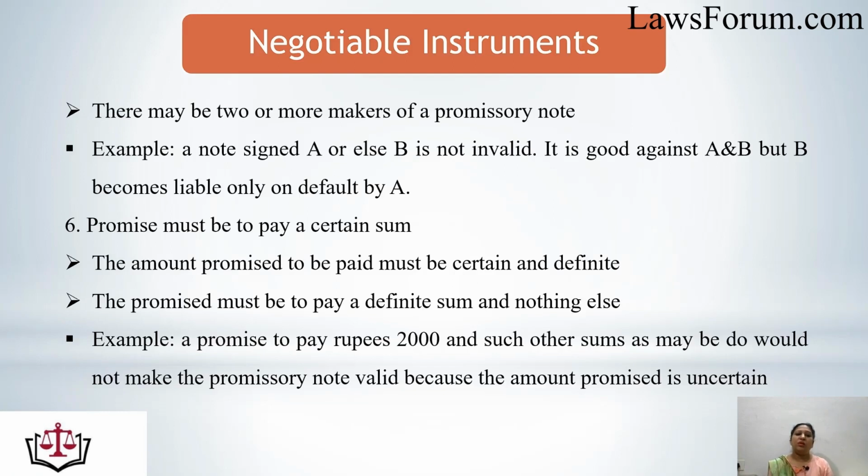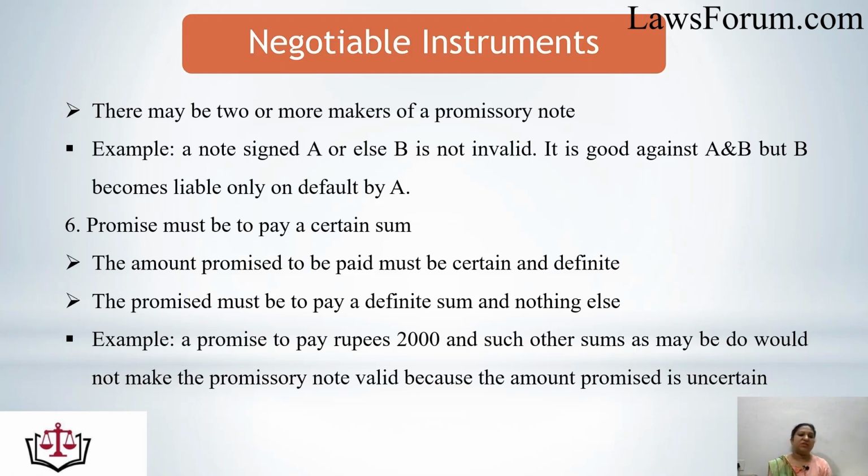There may be two or more makers of a promissory note, meaning two persons can jointly make a promissory note. Let's see the example. A note signed by A or else B is not invalid. It is good against A and B, but B would become liable only on default by A. That means when two persons sign the same promissory note, it is always considered valid, but the primary responsibility of payment would be of the first person, and in case of default by the first party, the second party would be liable to pay for the same.